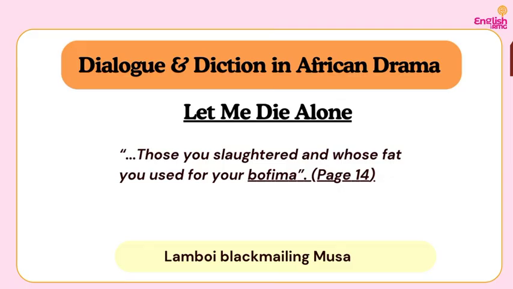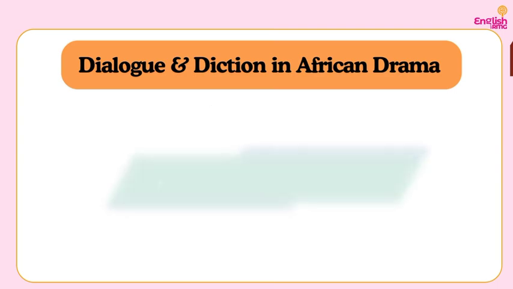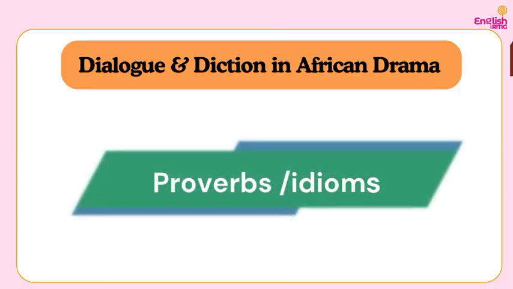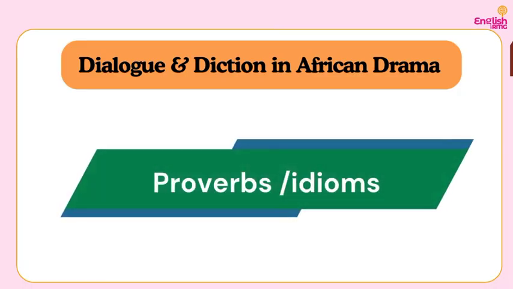There are other functions that these words are supposed to perform. So that is going to be in another video when we are discussing other things, maybe concepts or the psychology or characterization in African drama. So it is an intentional effort to show the world how we use the English language, how we use language. Because we have a first language and we have a second language. So these two, when they come together, they kind of adapt. There's a way we assimilate them into each other.